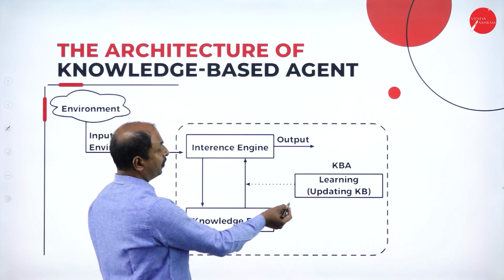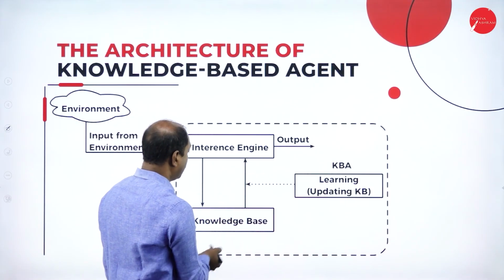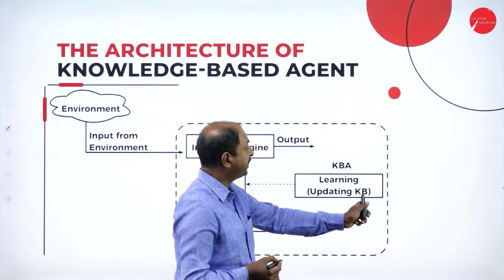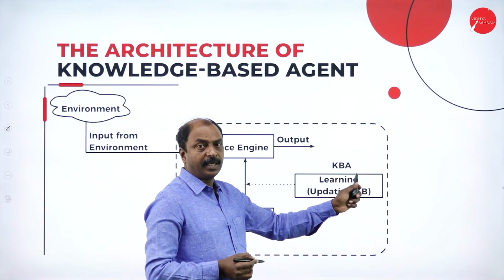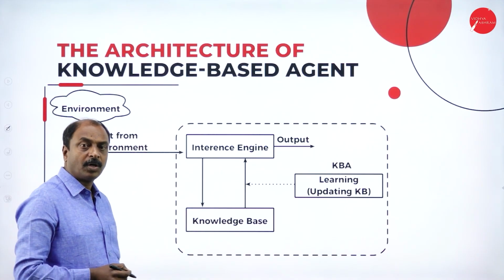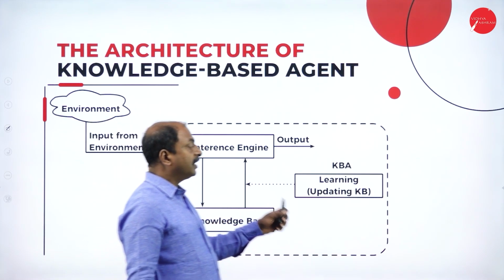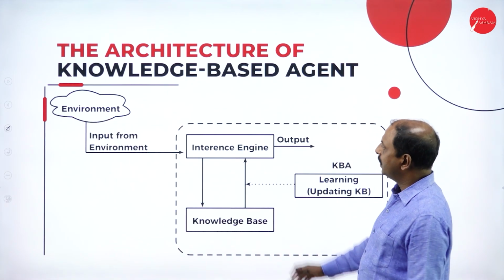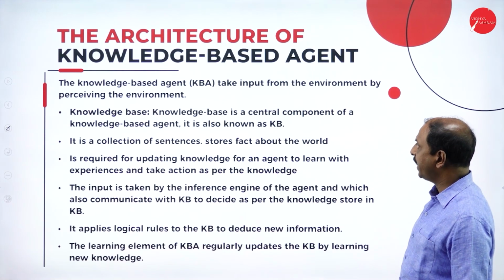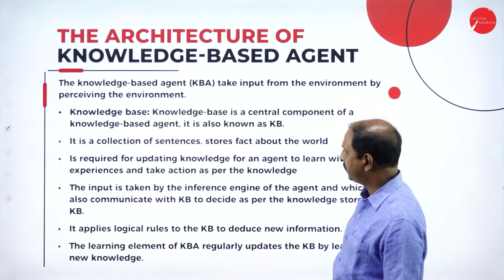Here we can see the components: the inference engine, the knowledge base, and learning or updating knowledge. KB stands for knowledge base, and KBA is knowledge-based agent. So this is the schematic diagram of a KBA. Let us see the functions of the different components, or how a KBA functions. In the next slide, we will see the architecture.